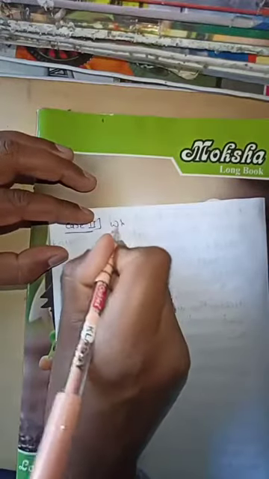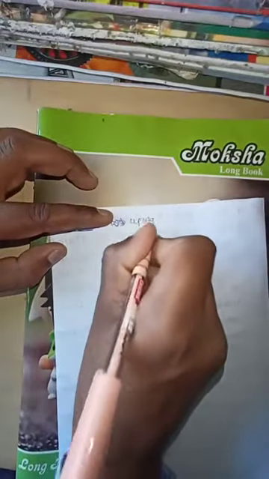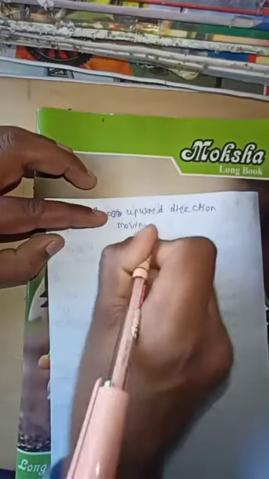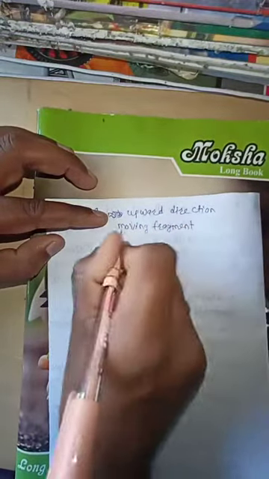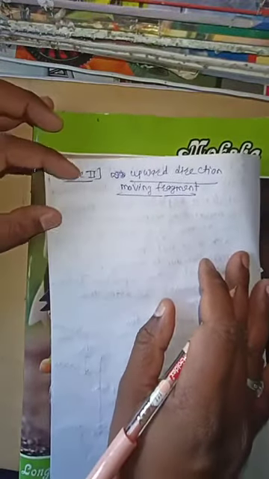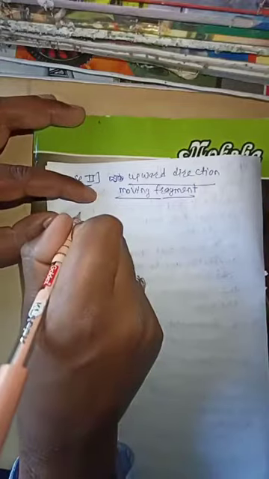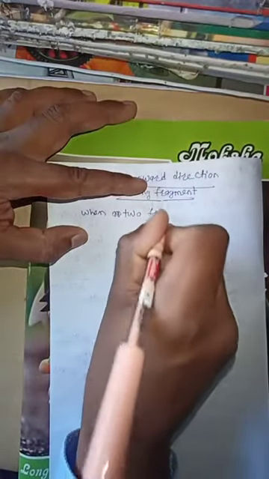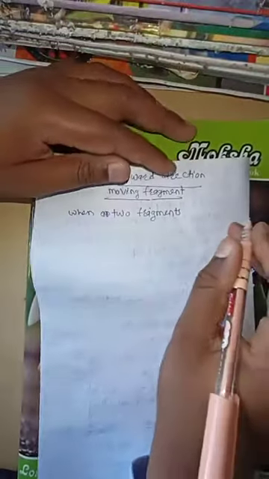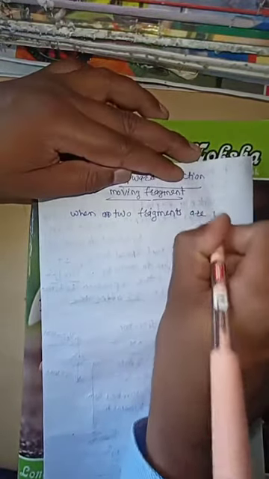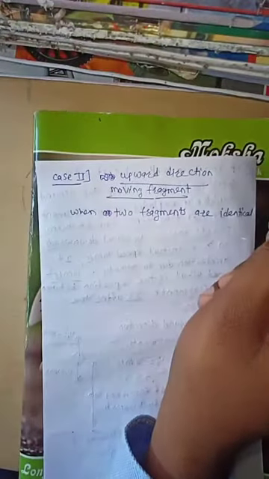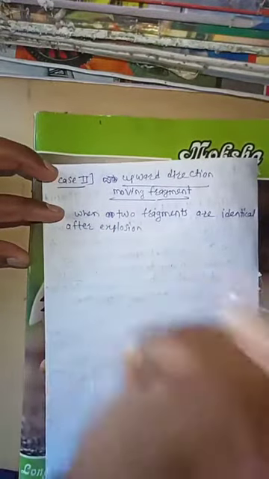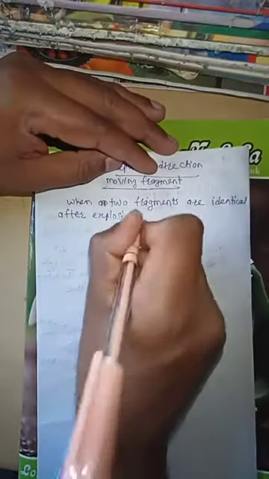Why is the second fragment moving in an upward direction?